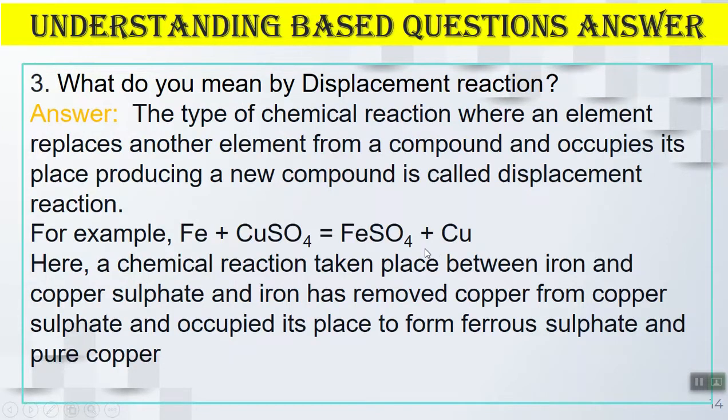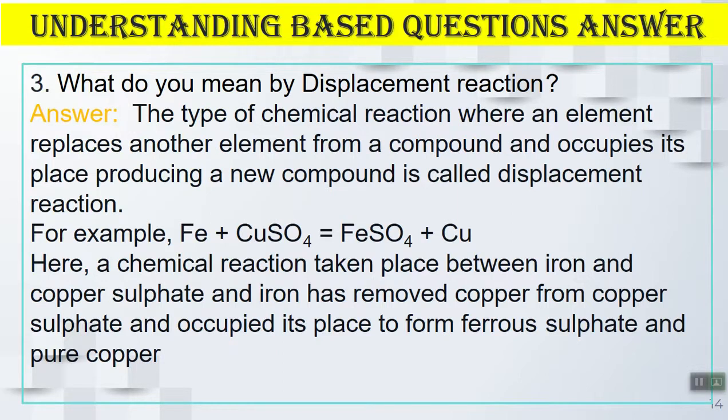Number 3, what do you mean by displacement reaction? As with the combustion reaction, you will write the definition, an example, and an explanation of the example. The type of chemical reaction where an element replaces another element from a compound and occupies its place, producing a new compound, is called a displacement reaction.